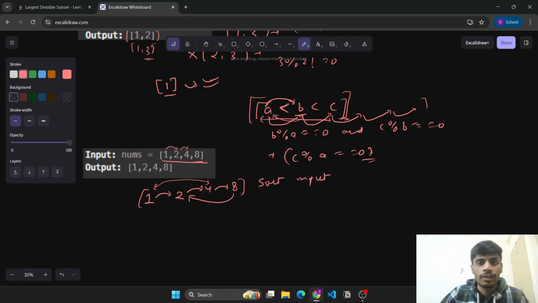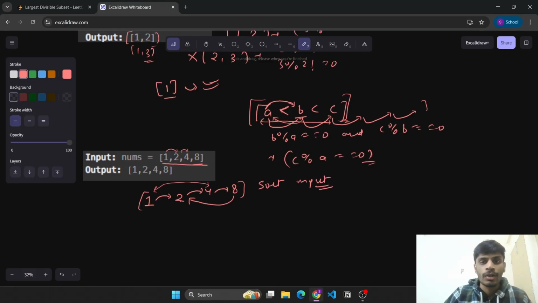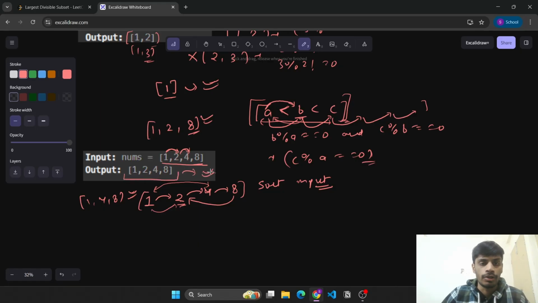And once we have the sorted input, what we'll do is start from any element and try to go to the largest segment such that we get the multiples of the next element. For example, we are able to find the multiple of 2 on the right, so this 4. If we had picked 8, then the subset would have looked like this. This is also a valid subset, right? 1 4 8, this is also valid, right? But since we need to maximize the size of the subset, this will be the valid output here.